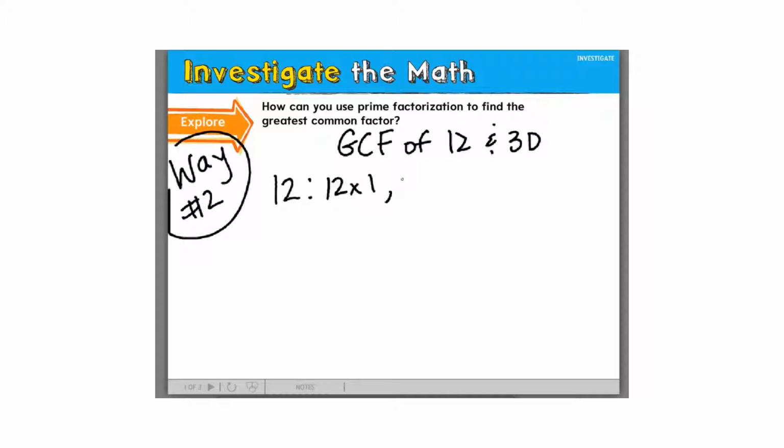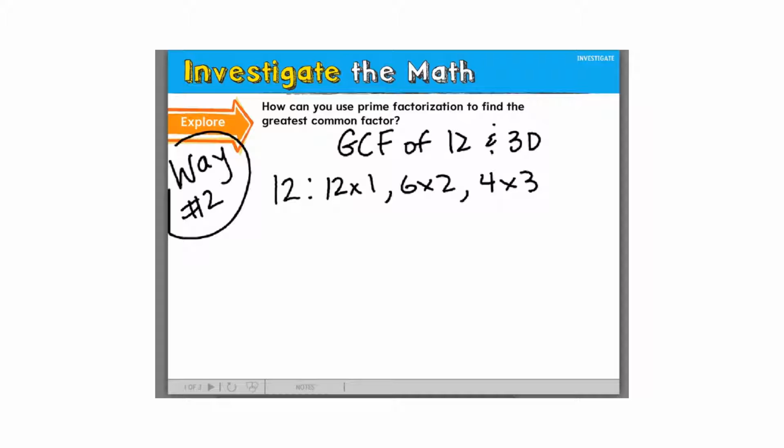Nolan, what else? 6 and 2. Angelina, what else? 4 times 3. Anything else? 3 times 4. No, that's all, because we listed all of the numbers. 3 times 4 and 4 times 3 is the same thing. You don't have to list them in reverse. So factors of 12 are 12, 1, 6, 2, 4, 3. All numbers that can go into 12 evenly.